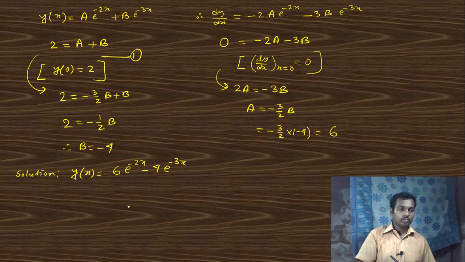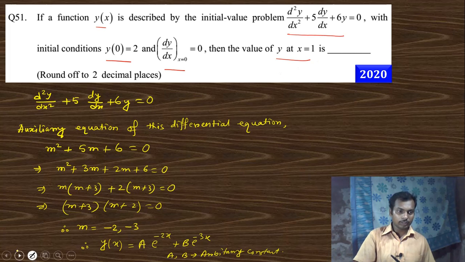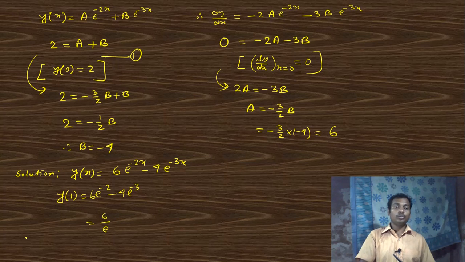Now the question was the value of this y at x equal to 1. So if we put x equal to 1, that is 6 e to the power minus 2 minus 4 e to the power minus 3. If we put the value of exponential, that is 2.73, in this equation, you get the answer nearly 0.61.